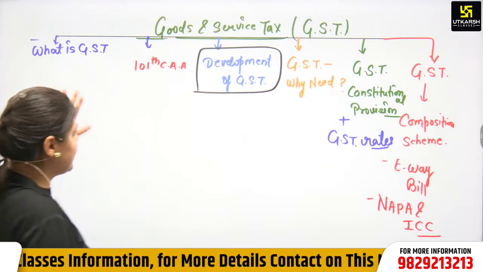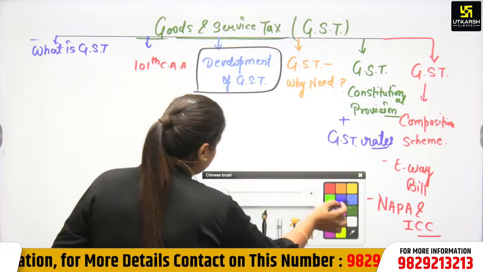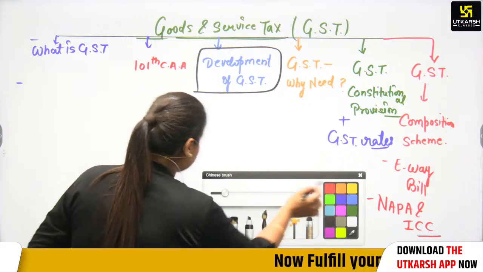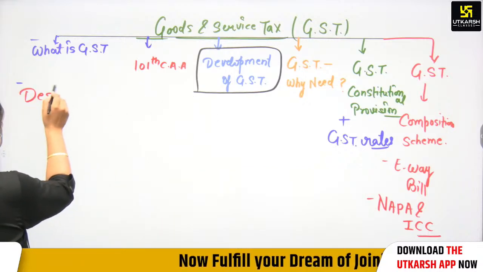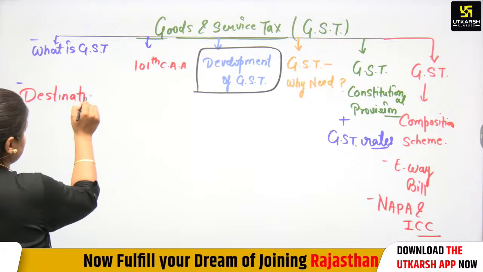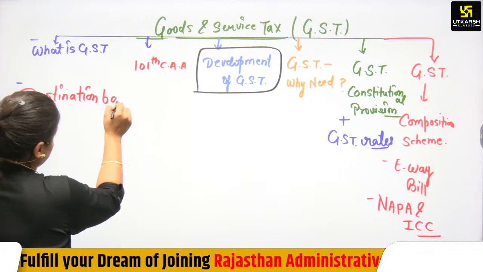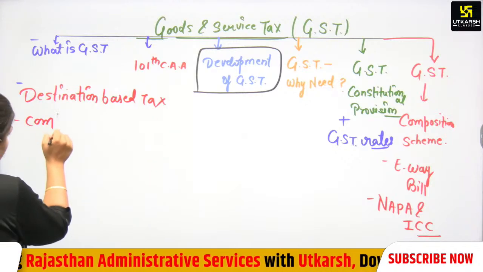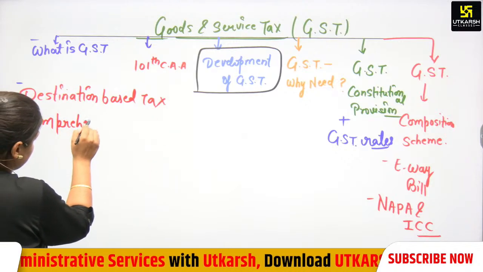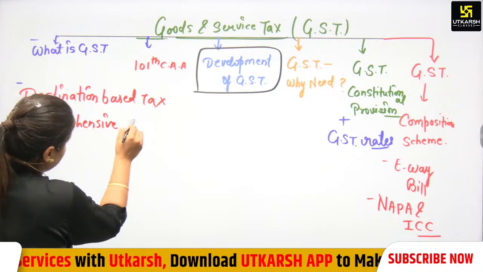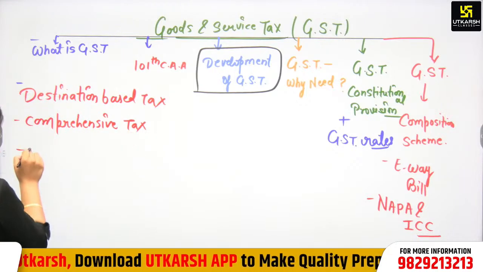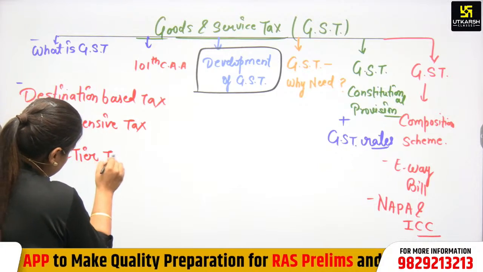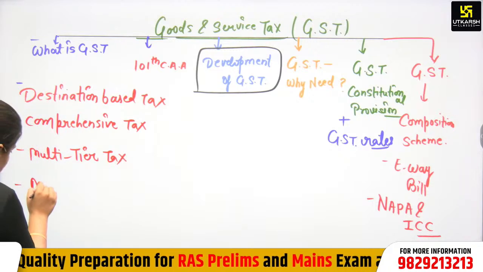We have discussed here what is GST. What is GST? You have to write here that it is a destination-based tax. It is a comprehensive tax. It is a multi-tier tax. It is a multi-pointed tax.